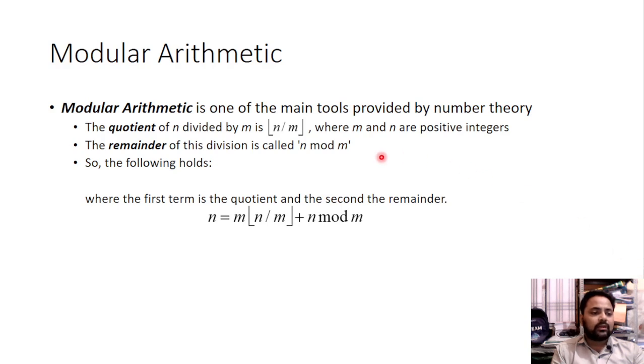m is the greatest integral value of n by m, where m and n are positive integers. The remainder of this division is called n mod m. So the following holds, where the first term is quotient and the second is remainder. So n equals m times the integral value of n by m, plus n mod m. Here this symbol is used for the integral value of n by m.